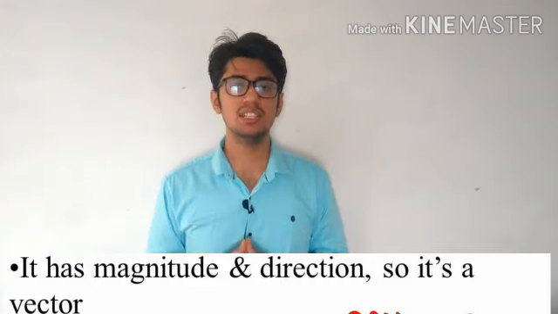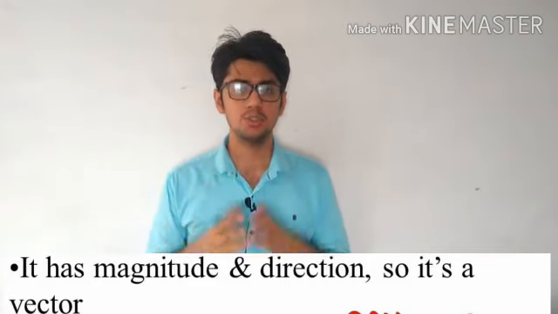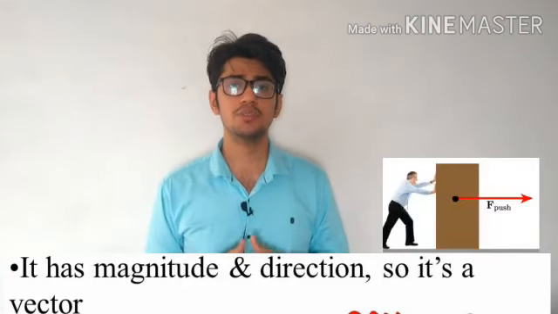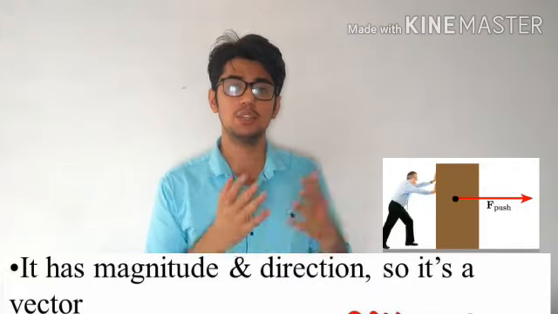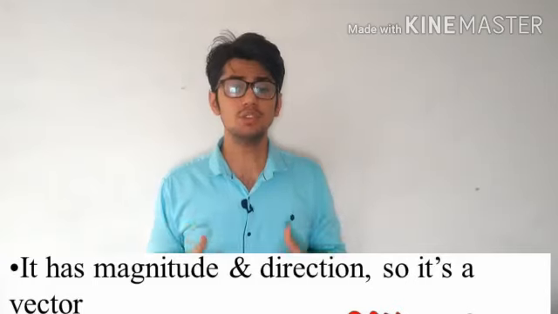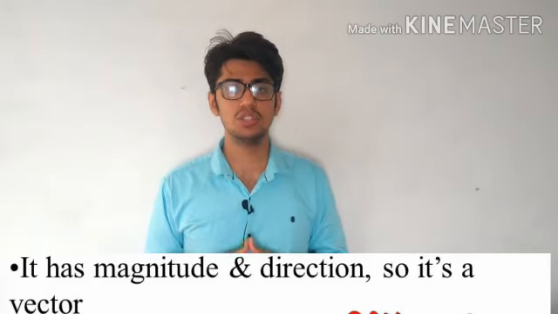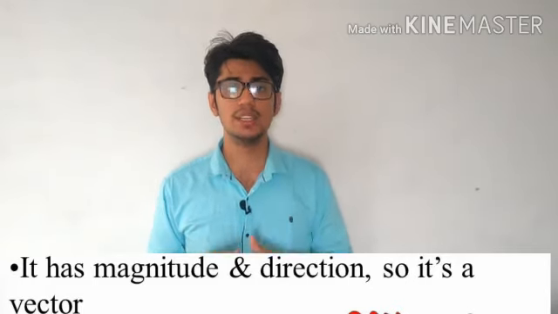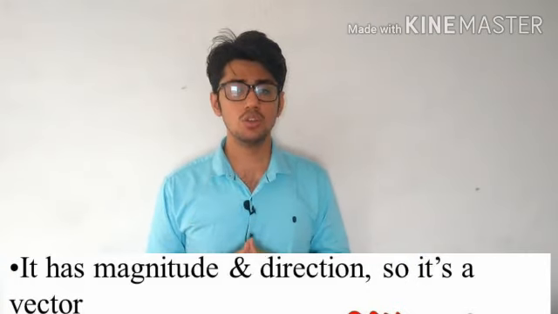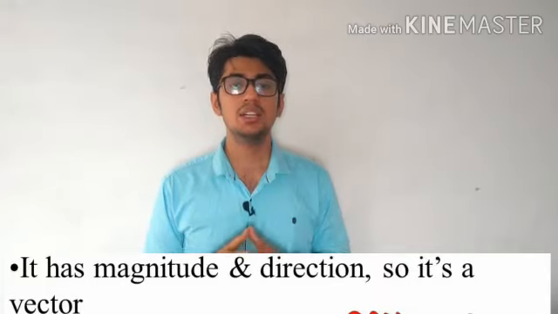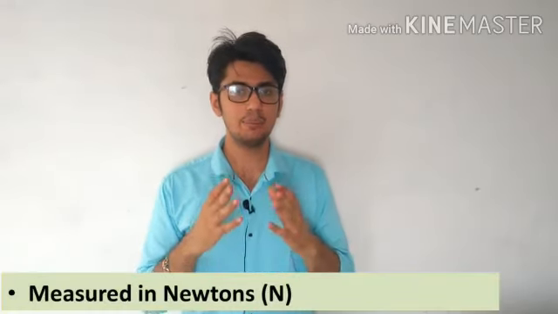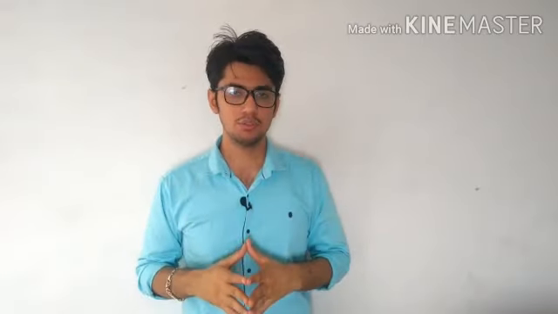And then the other thing is direction. Suppose you are pushing a wooden block, so you need to know where you have to push it. Like you have to push it in a left direction, or you have to push it in a right direction. So force also needs direction. So we see the force has two things in its nature, magnitude as well as direction. Therefore, we also call it a vector quantity. Now the unit of force is Newton and the abbreviation of it is capital N. These are the nature of the forces.